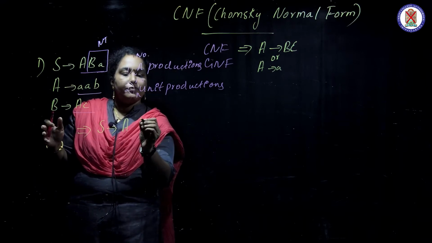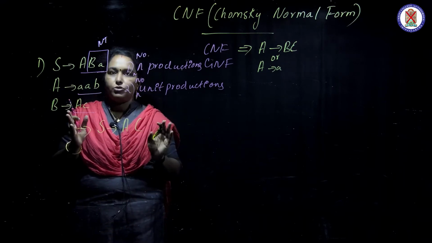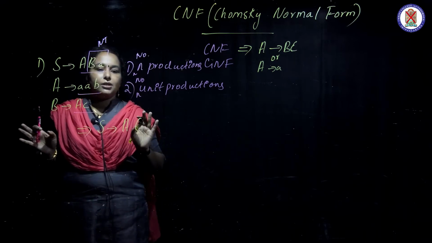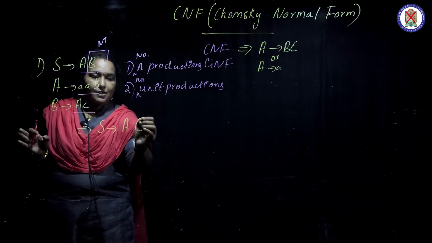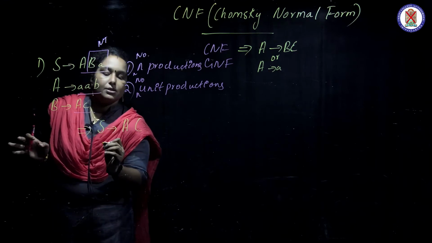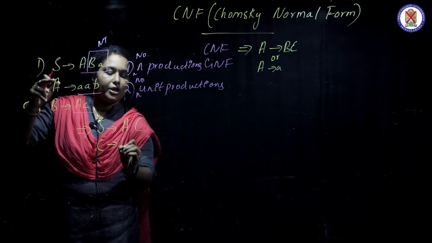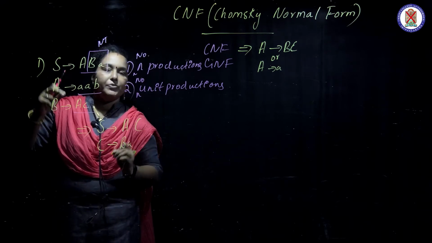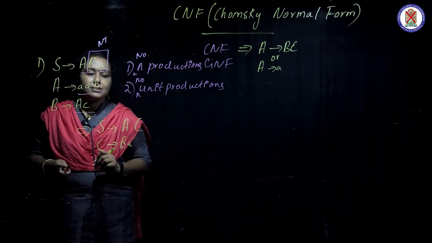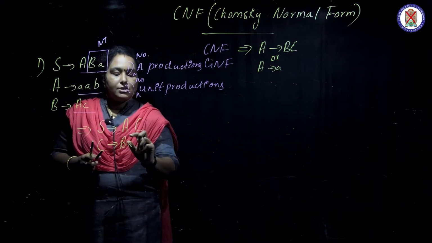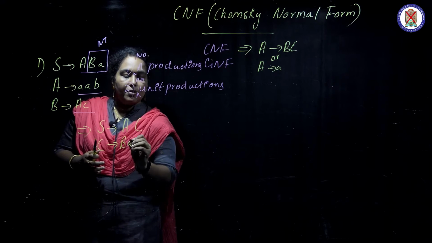So I am substituting with C. You can give any name to it, A dash, B dash, anything. So I am just substituting it with C. If you substitute it with C, you must write C's production. What is C's production? BA. So again the problem comes, isn't it? Here BA must not be there. Here what was the problem? This is the problem here.